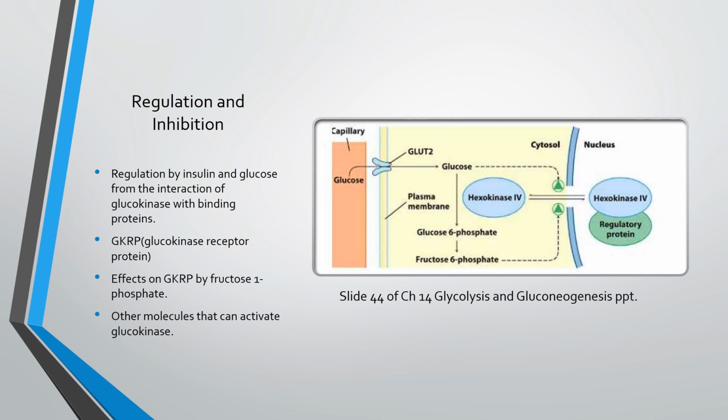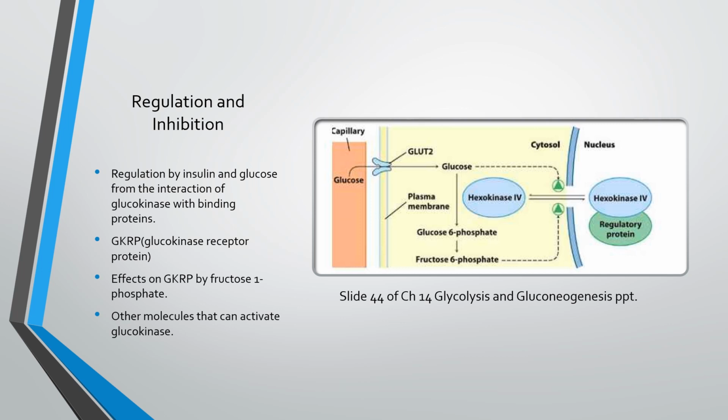This protein inhibits glucokinase activity and sequesters it in the nucleus at low glucose levels. Now, when talking about fructose 1-phosphate, it can be noted that it decreases glucokinase's affinity to GKRP and causes it to move from the nucleus to the cytoplasm, which you can see where I've taken it from the slides in the PowerPoint from class.